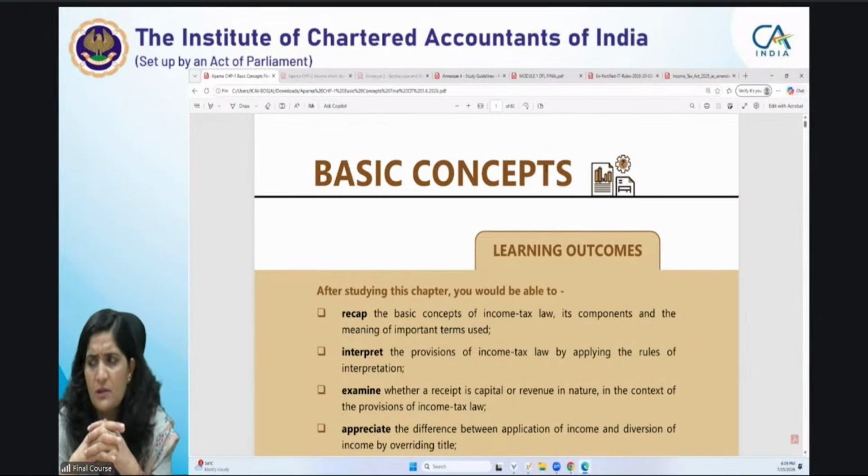Of course, students are having the doubt about when we are going to receive the study material and these chapters. See students, at present we are facing some difficulties in uploading these notes on our portal, but don't worry about it. Today I thought that I should not make this session more interactive, because my plan for today's session is that we are first going to recap. I am not going to go into detail of these basic concepts and provisions.